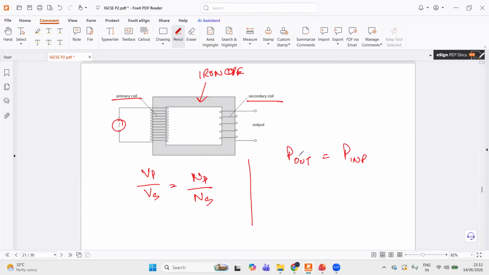Now you break down power. Power equals VI, and for output, this is the secondary, right? You get the output from the secondary. So voltage in secondary times current in secondary, and input is coming from the primary, as in voltage in primary times current in primary. So one last time, every time in a transformer question you come across current, you have to recall this equation and assume that it is an ideal transformer, meaning power output equals power input.